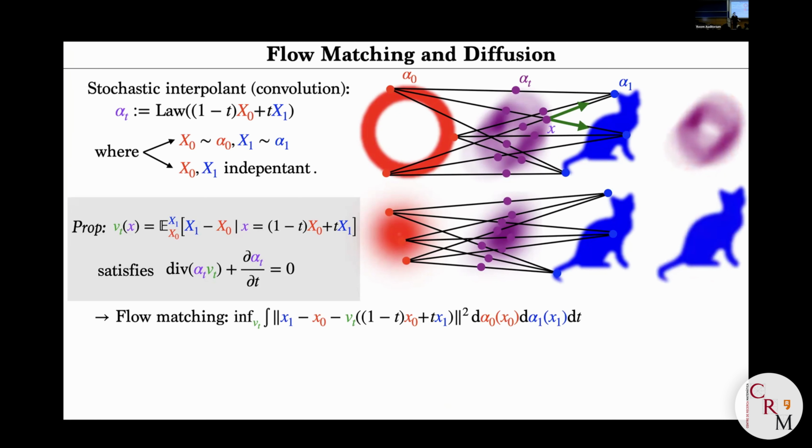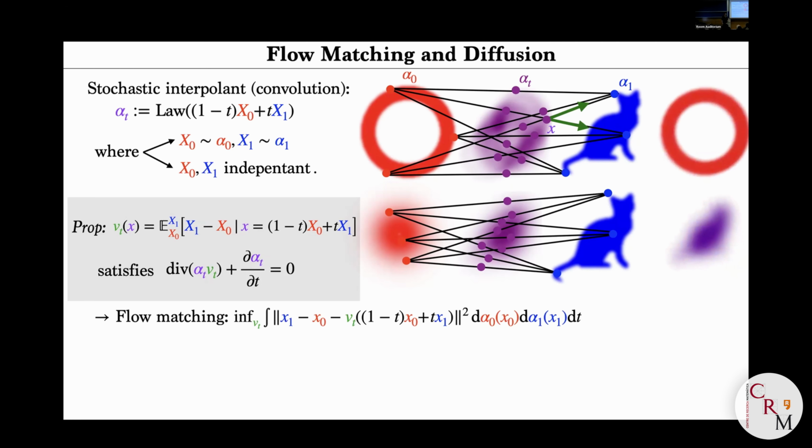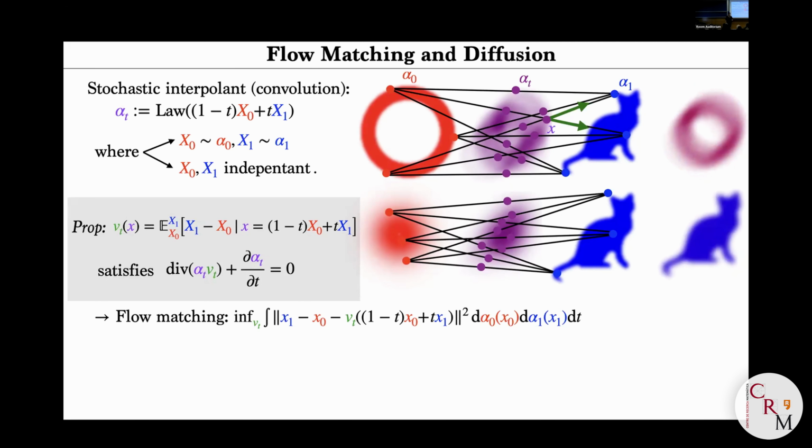Another way to look at this is that this vector field V, this optimal regressor, is like a denoiser that makes you pass from x0 to x1. Okay, so there are many interpretations, but it's very powerful because finding V is nothing more than solving an unconstrained least square, which you can do, for instance, by parametrizing your vector field V to be typically a neural network. Okay, it's not going to be a talk on neural networks.